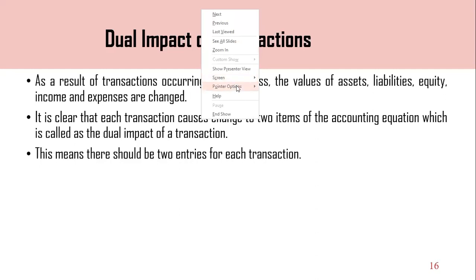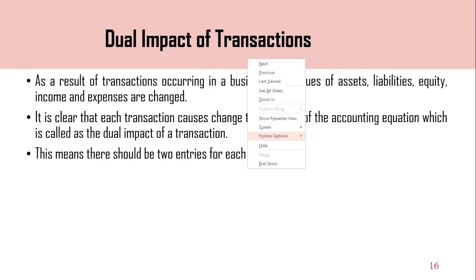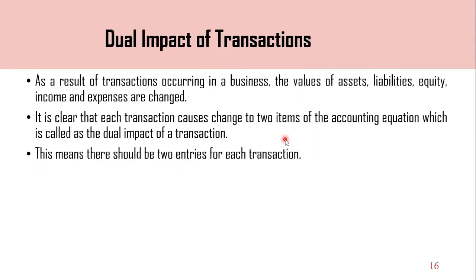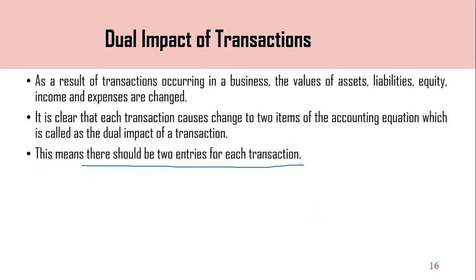That is a very important point. Please note down: there should be 2 entries for each transaction, right? ඇතුළත් කිරීම් දෙකක් තියෙනවා.